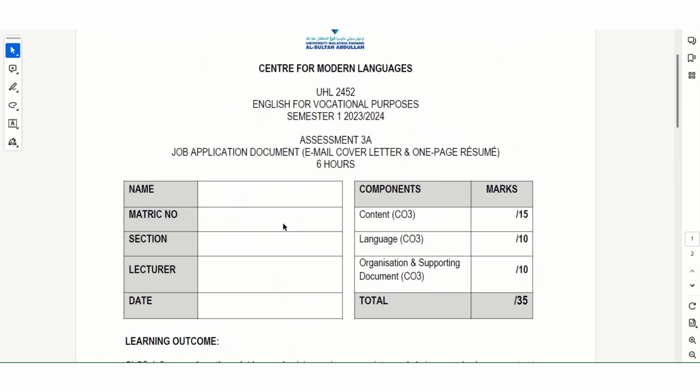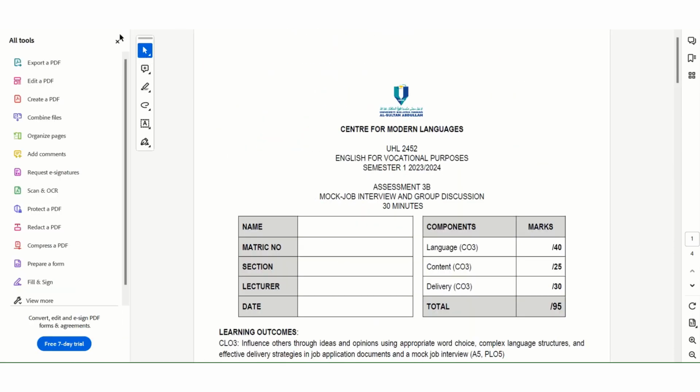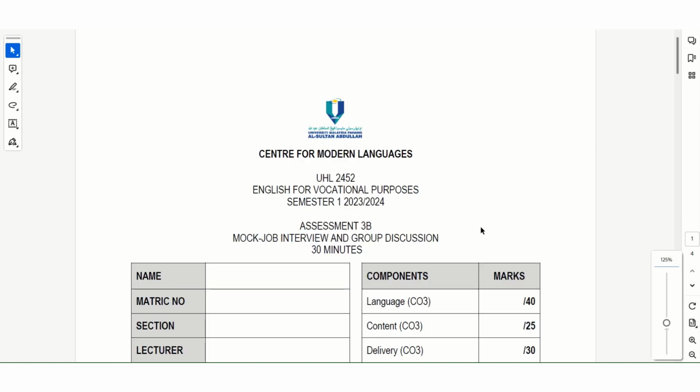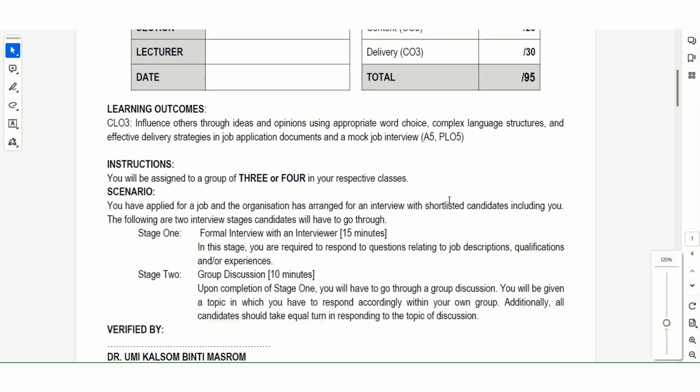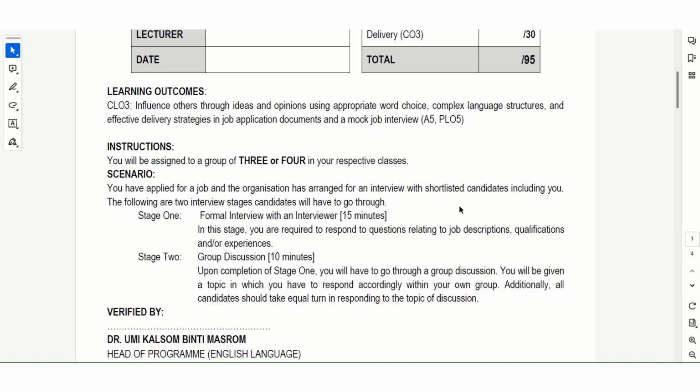Okay, next, let's have a look at assessment 3B. So this is about your mock job interview. Okay, and then you need to get into groups of 3 or 4. I have put the groups in our WhatsApp group, and you have edited it. Okay, so there will be 2 stages involved. Stage 1 will be a formal interview within 15 minutes. So you are required to respond to questions related to job descriptions, qualification, and or experiences. So this will be based on what you have done, what you have achieved, and also your experiences.